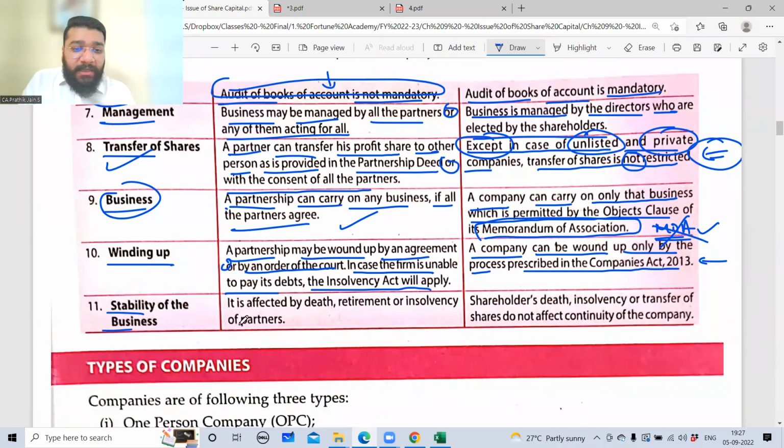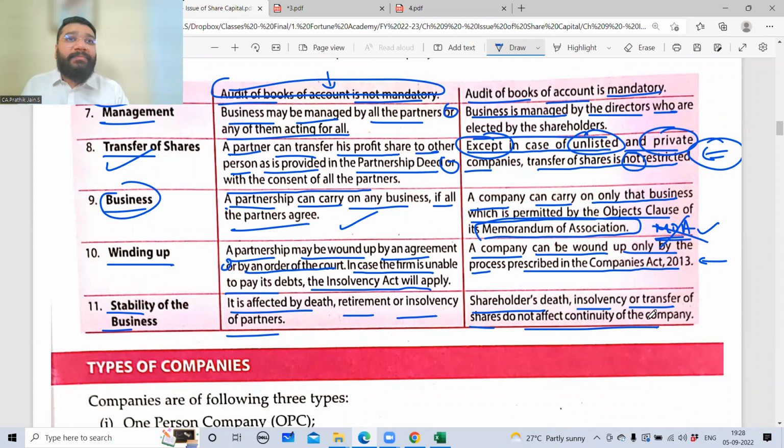Stability of the business is affected by the death of a partner, retirement or insolvency of a partner. Say there are 2 partners and one dies. The other person cannot run the show alone. It will be dissolved, so the business stability is gone. Here, the shareholder's death, insolvency or transfer of share does not affect the continuity of the business.